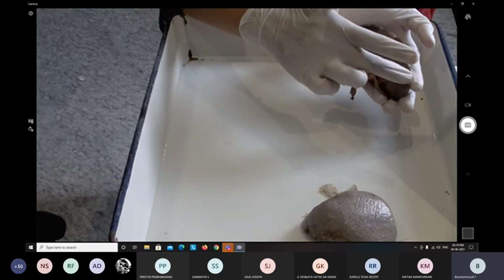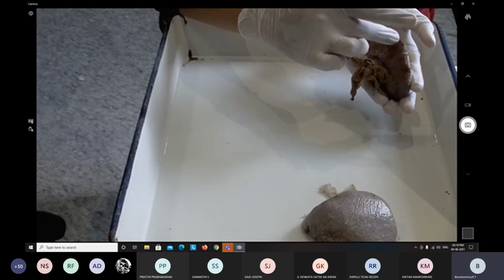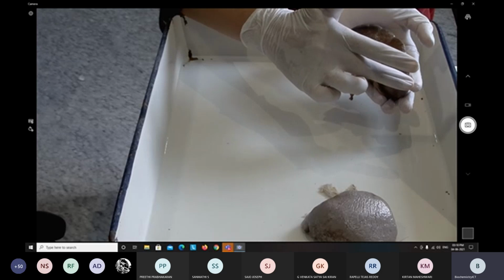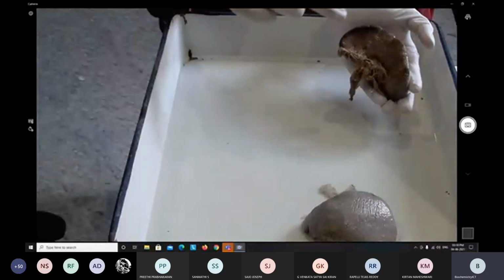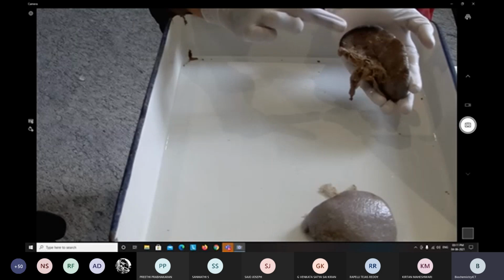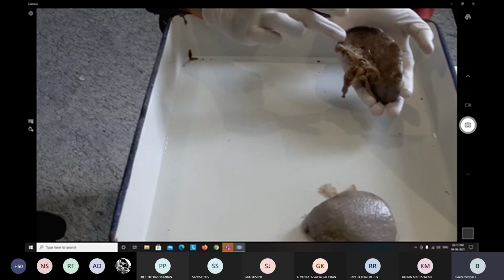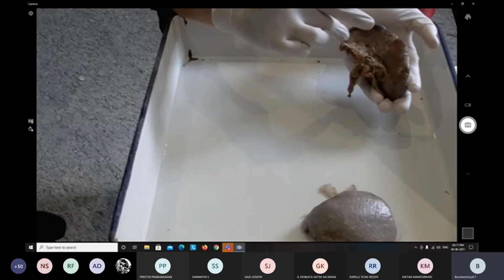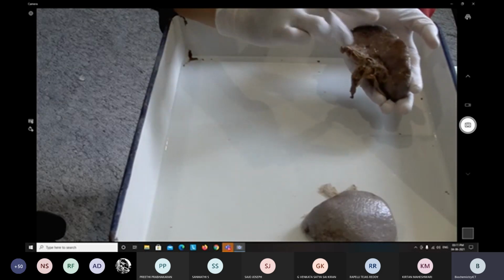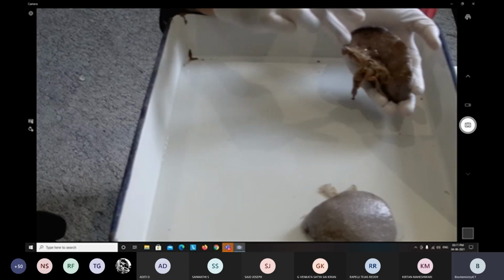Okay. Now the anterior end, which is pointed, runs downwards, forwards, and laterally. This is the posterior end, which is broad. Compared to the anterior end, the posterior end is broad and wide.